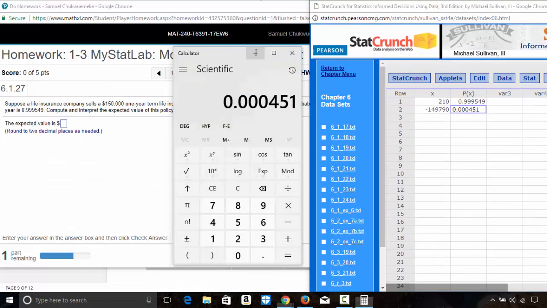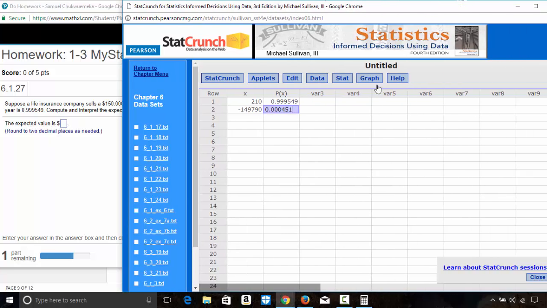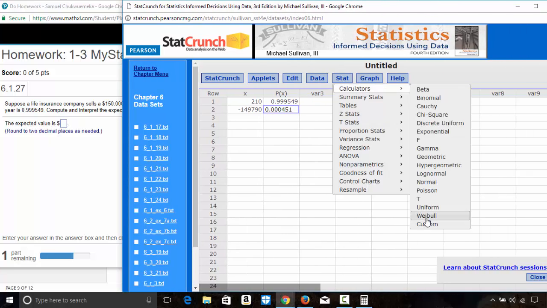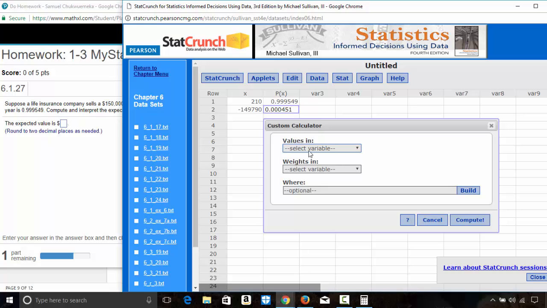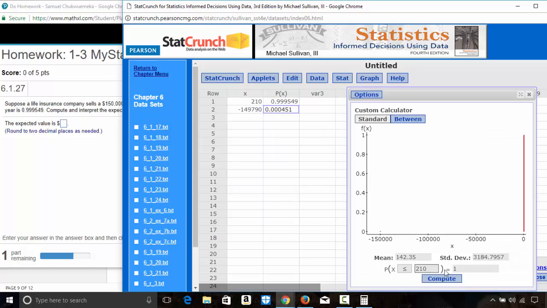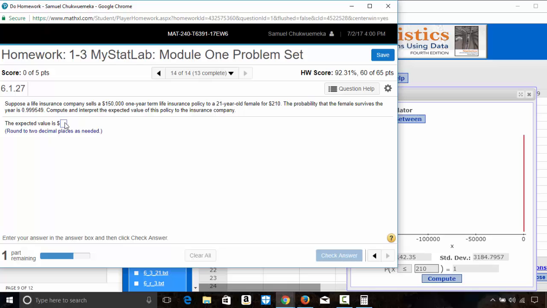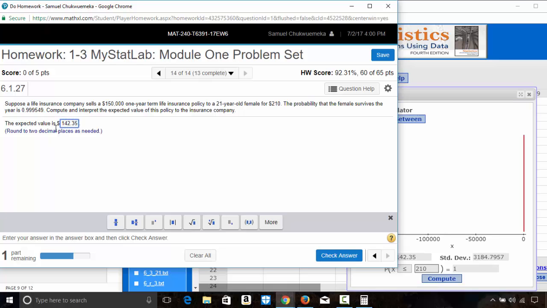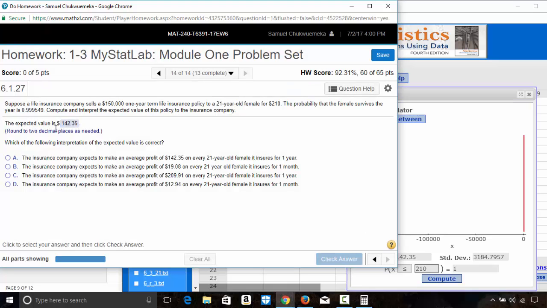This is what we need here. Then we go to Start, Calculators, Custom. Select these values in X here. Weights is P of X, and click Compute. So here the mean is the expected value, and this will be $142.35. There you go.